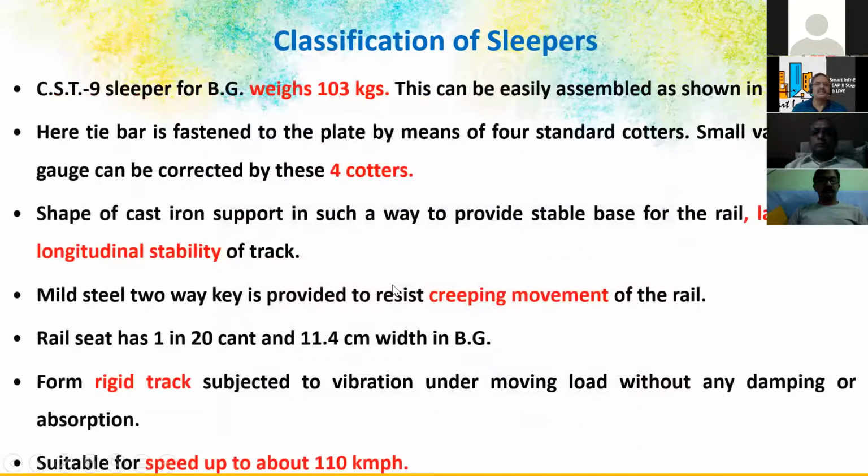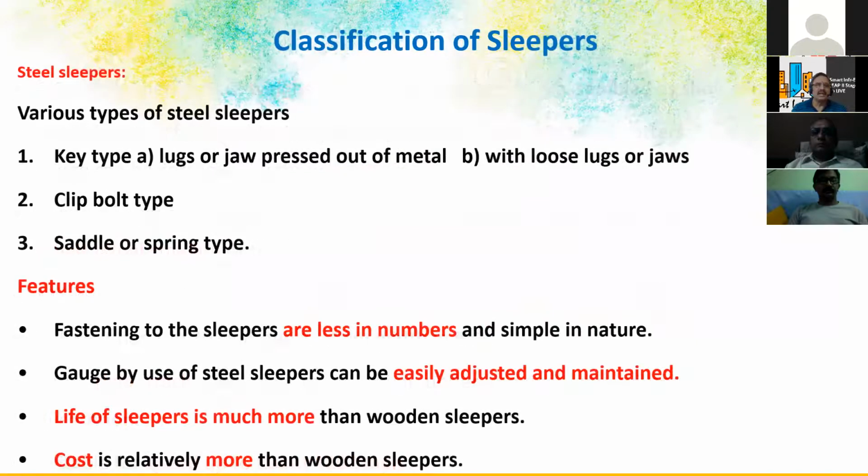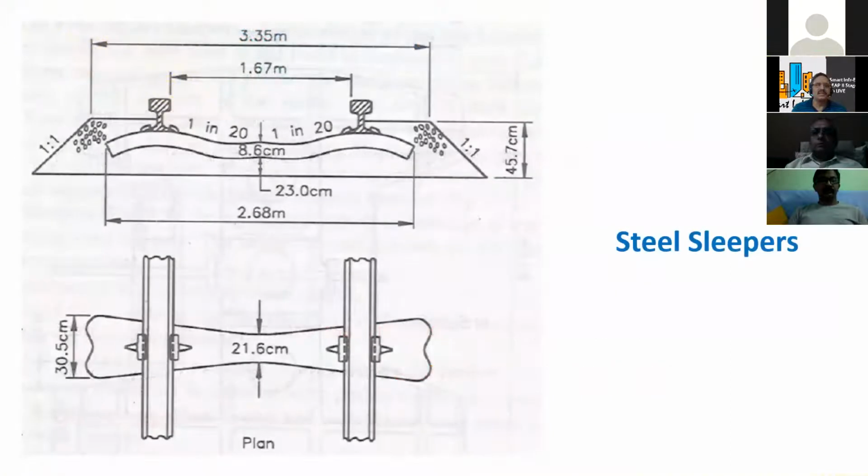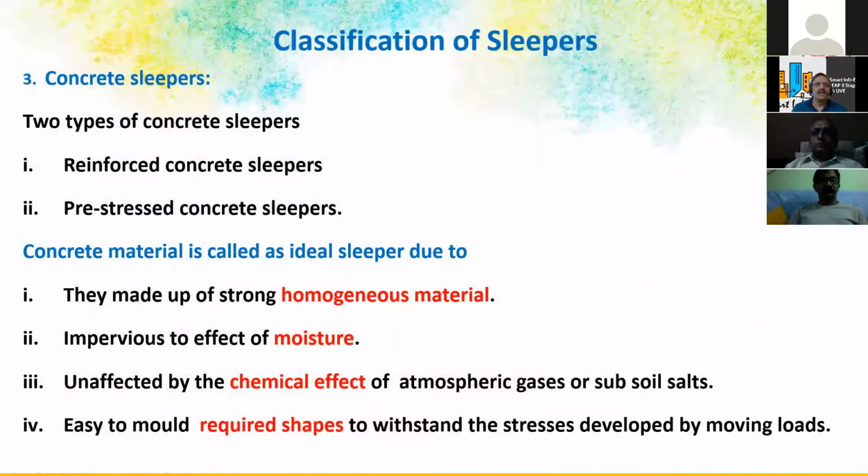But still, steel is always a problem because of the corrosion and the maintenance issues of the steel. It weighs 103 kgs each sleeper, and every 2 feet you have to have sleepers. That is the biggest cost actually. So we have various types of sleepers, and this you can see. This you would have seen in many places, the steel sleeper and the concrete sleepers. Now the mostly used sleepers are concrete sleepers.